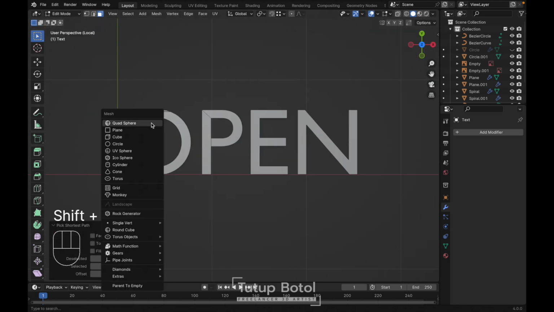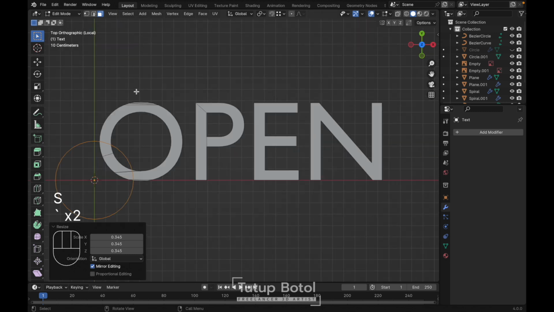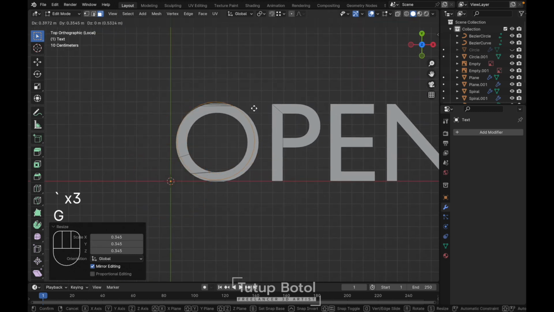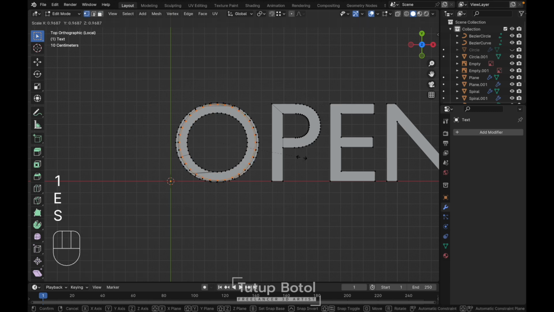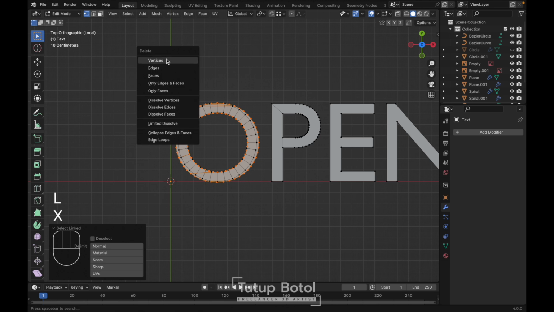Let's just Shift A, add a circle, scale it down. Let's just create the O manually, like this. We need to extrude as to scale it inside like this. Then we just delete this O.